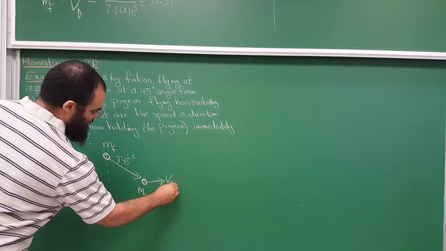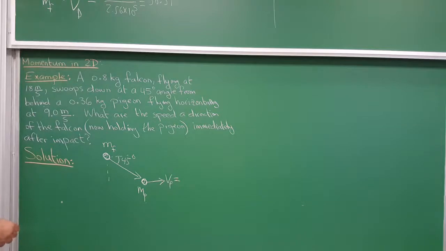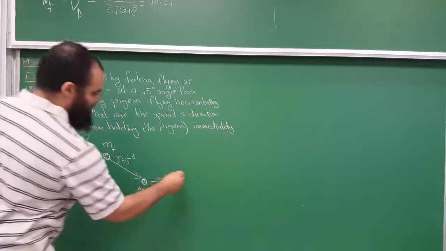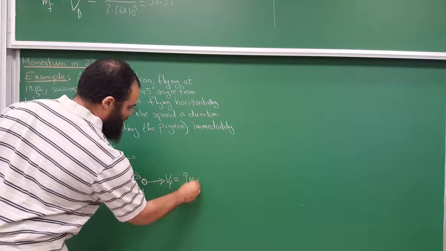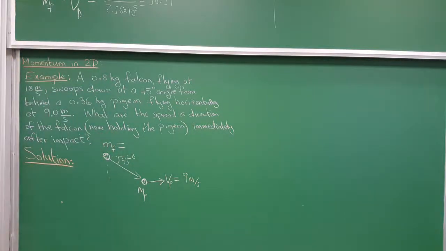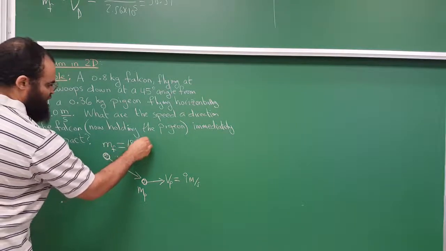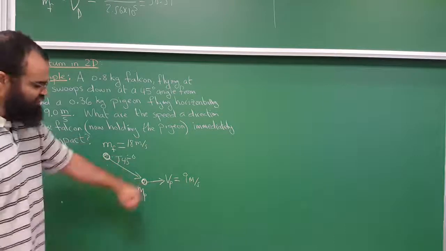V pigeon is 9 meters per second horizontally. However, the falcon is moving at 18 meters per second. So it's moving faster in order to catch it.